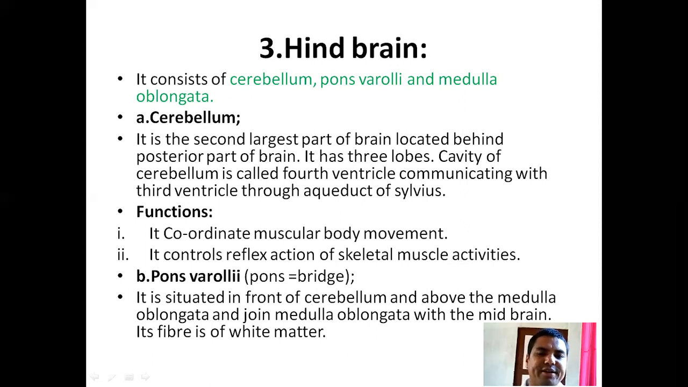Pons Varolii. It is situated in front of the cerebellum and above the medulla oblongata, and joins the medulla oblongata with the midbrain. Its fiber is of white matter.